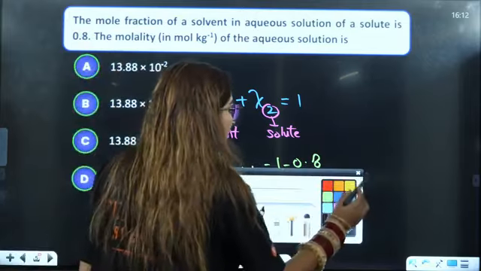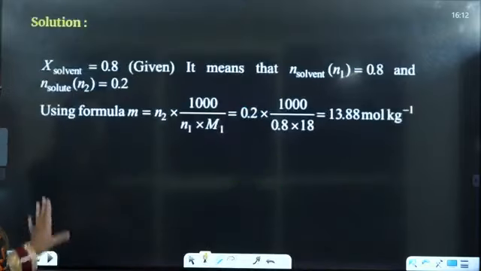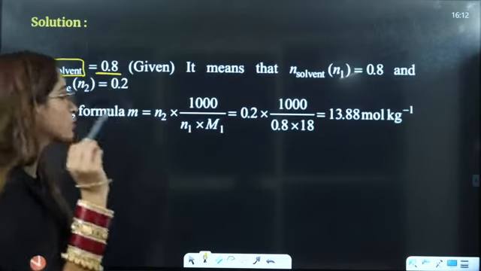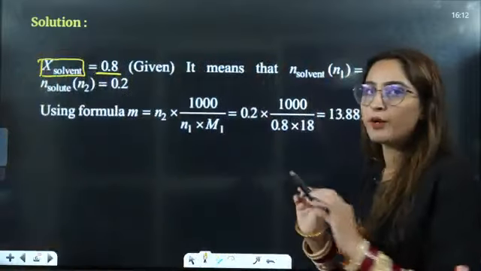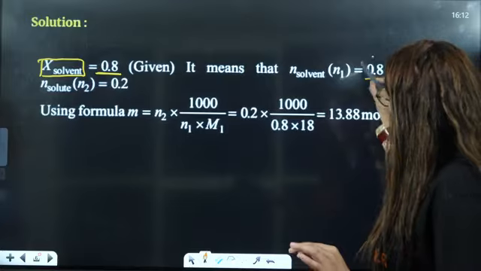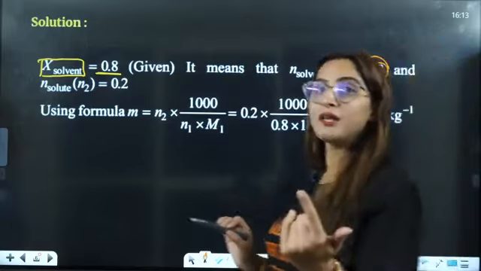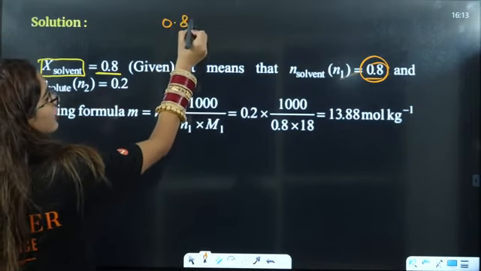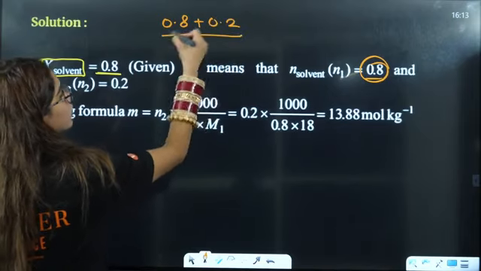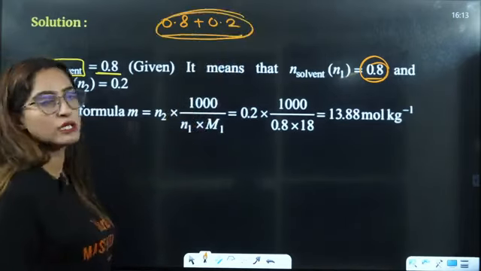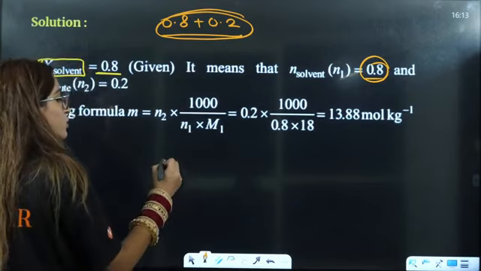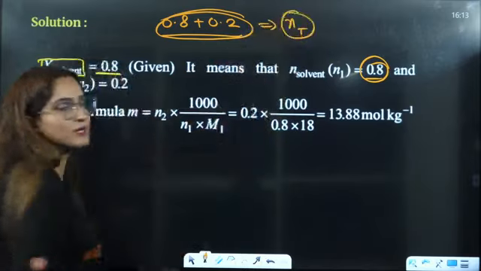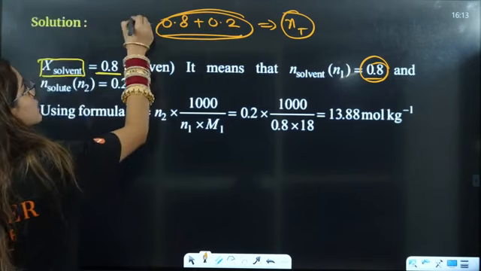So with that, if you totally take it as 1, you can easily calculate the number of moles here. So mole fraction of solvent is 0.8. Here what you should know is, if I say that total value is 1, from this question, I can assume that the number of moles of solvent is 0.8 and number of moles of solute is 0.2, then total here is 1.